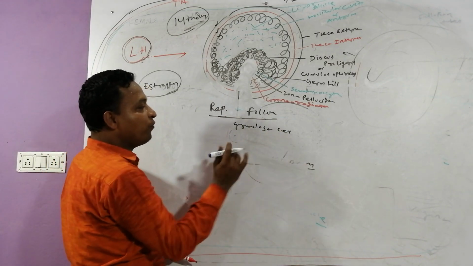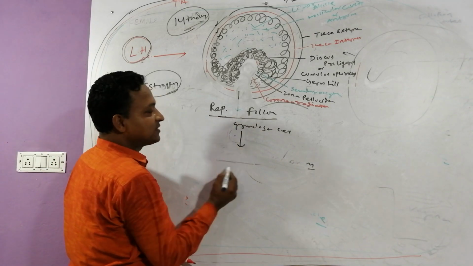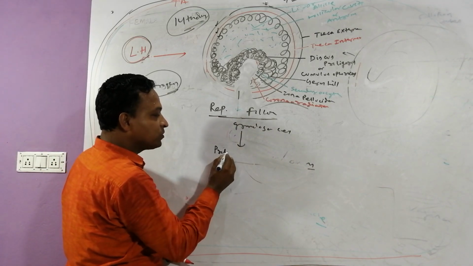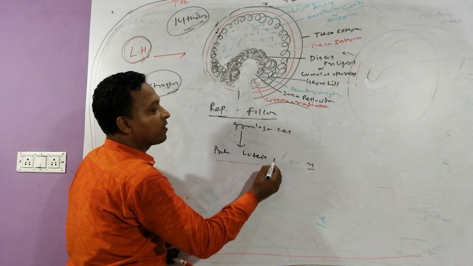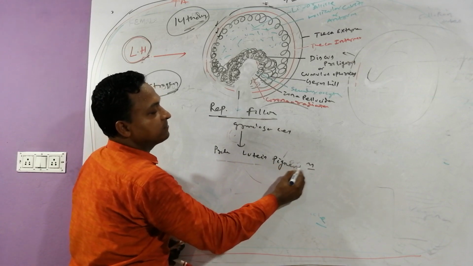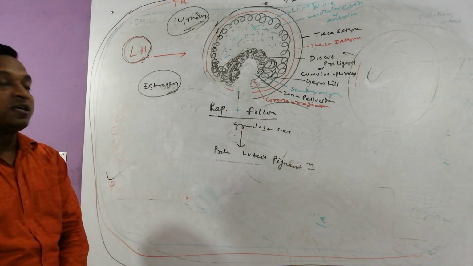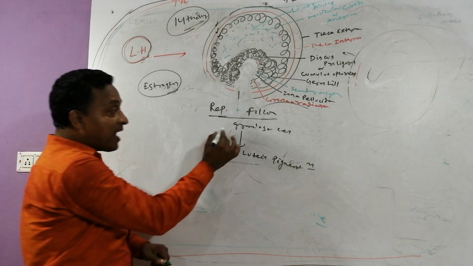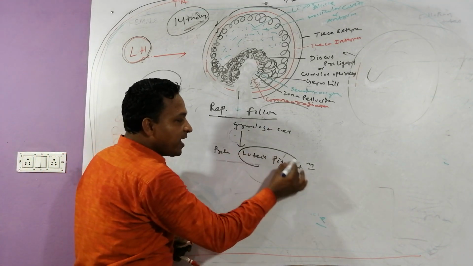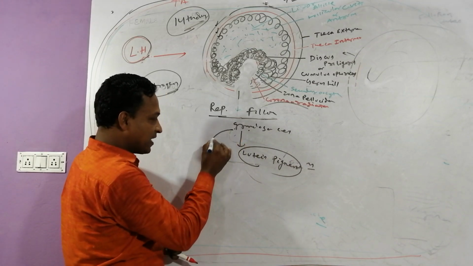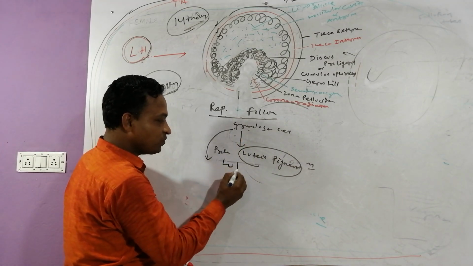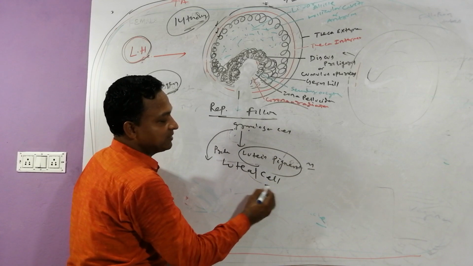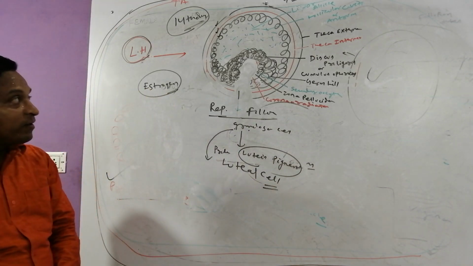Yes, after ovulation, these granulosa cells produce one pigment, we can call that lutein pigment. When the granulosa cells produce lutein pigment, they are now called luteal cells.